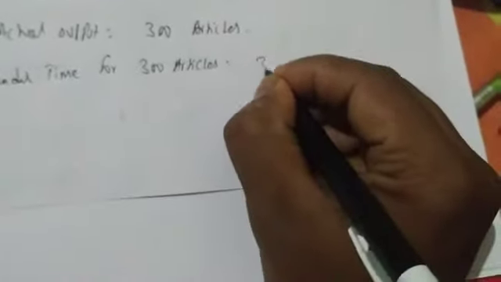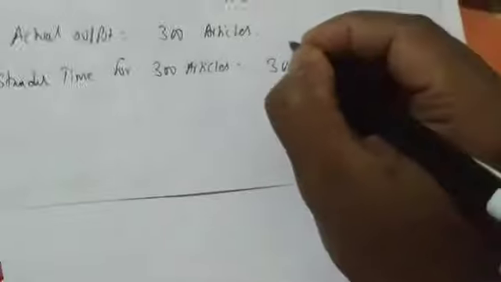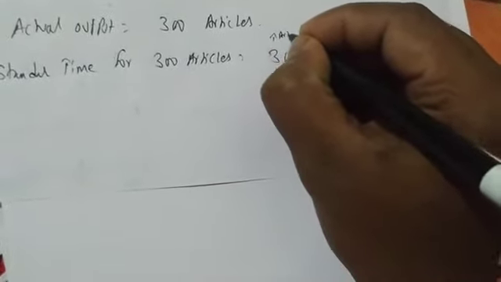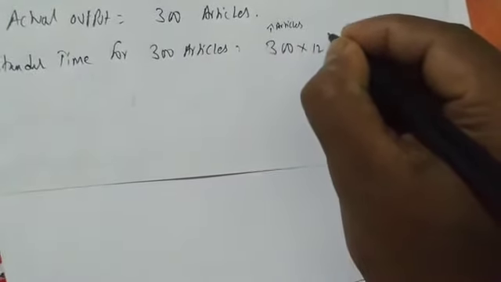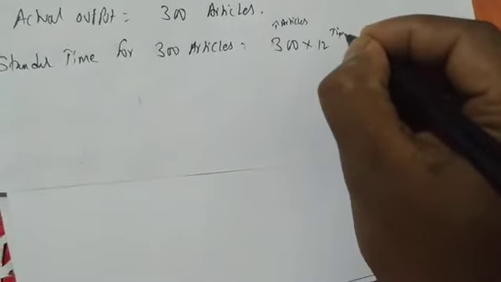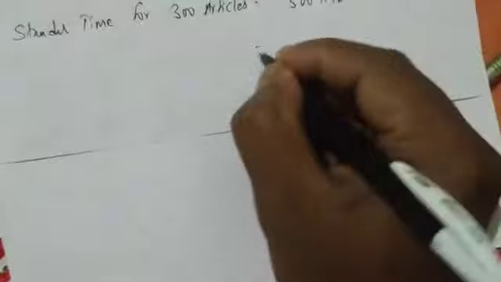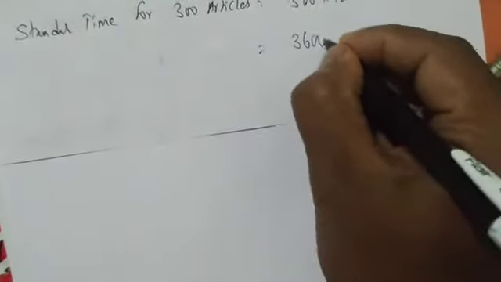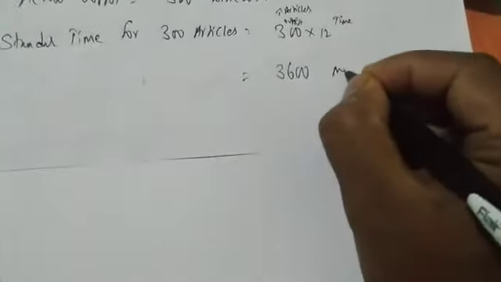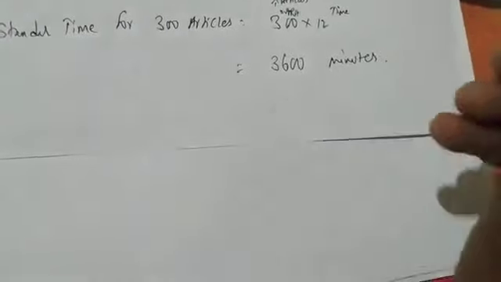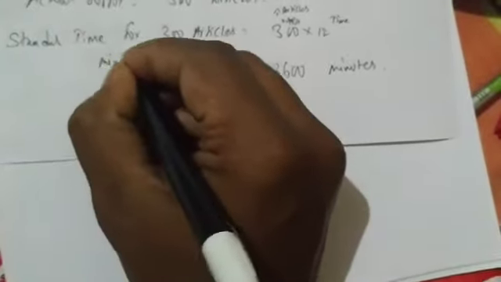We are doing 300 into 12. This is articles and this is time, you can say output into time. So we are getting 300 into 12, 3600. Again we are getting it in minutes.